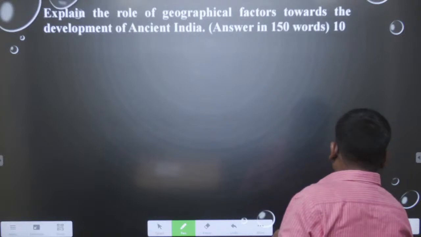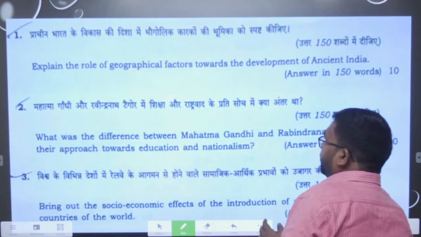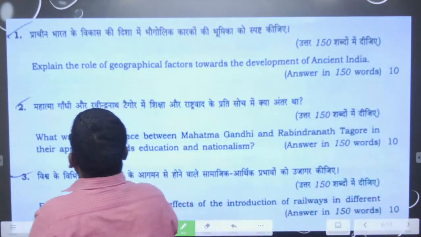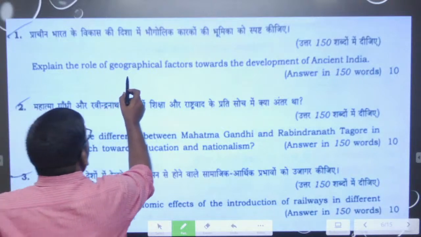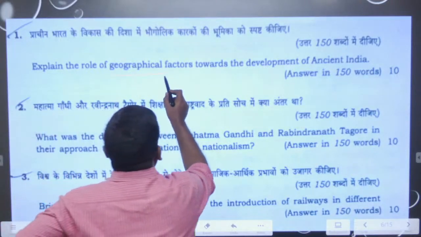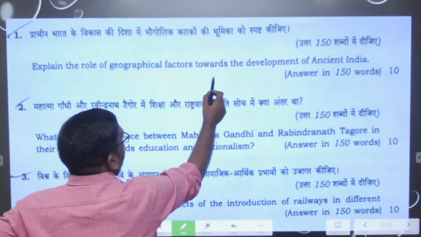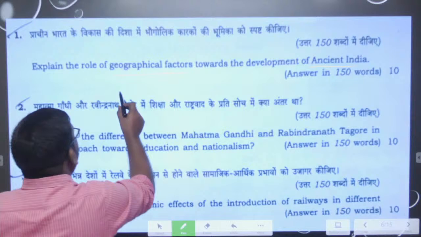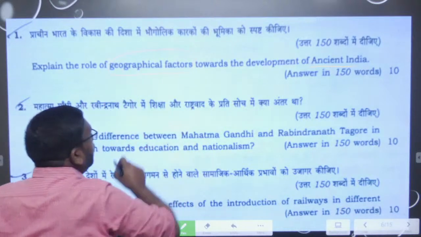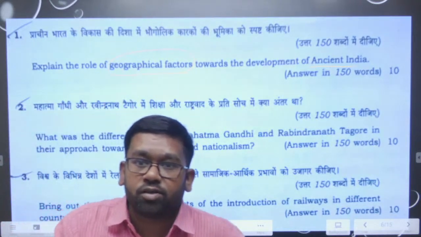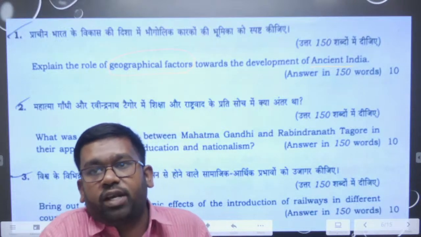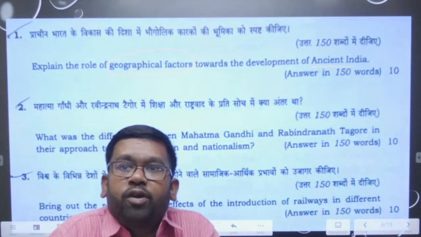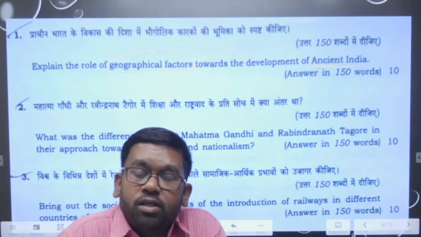If you see this question paper, what you find is question 1: explain the role of geographical factors towards the development of ancient India. This is especially a question related to geography and history together, but this question is most important for history.